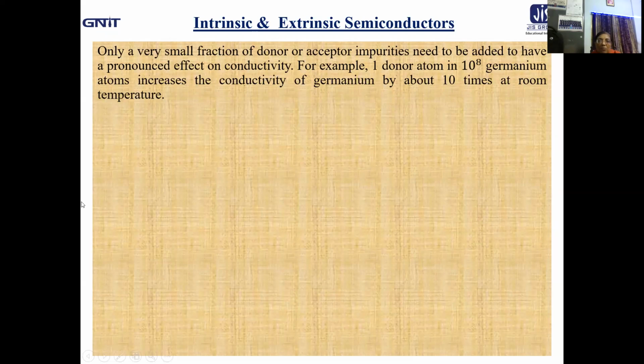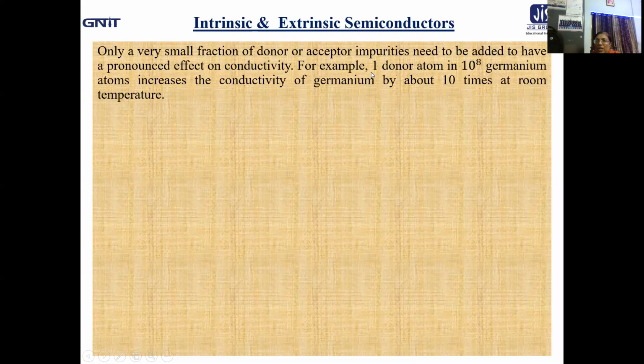Now, let us move to have something more so far as intrinsic and extrinsic semiconductors are concerned. It is found that only a very small fraction of donor or acceptor impurities need to be added to have a pronounced effect on conductivity. How small?